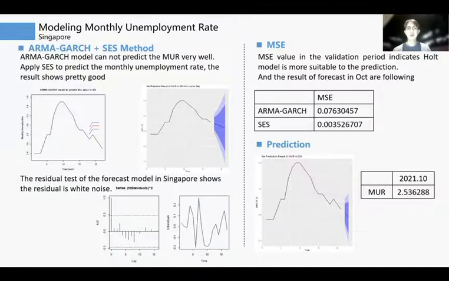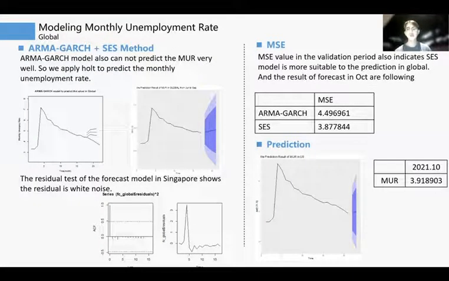In this part, we moved to Singapore. We applied the ARMA-GARCH model and the exponential smoothing models to it. The result shows that the ARMA-GARCH model did not fit well with the real trend, but the exponential smoothing method shows quite good performance. So we applied the residual test to it, and there's no autoregression in the residuals. We also calculated the mean square error values of these 2 models, which indicate the same result: exponential smoothing shows better performance. So we decided to apply it to predict the value in October, and the result is 2.5%.